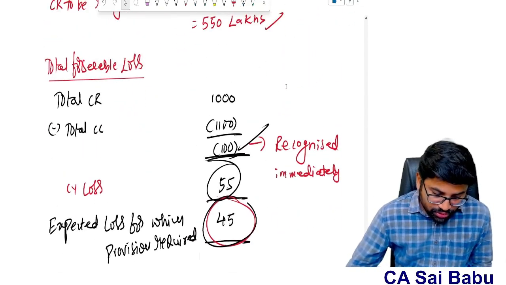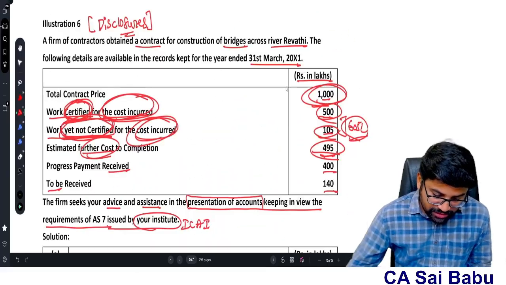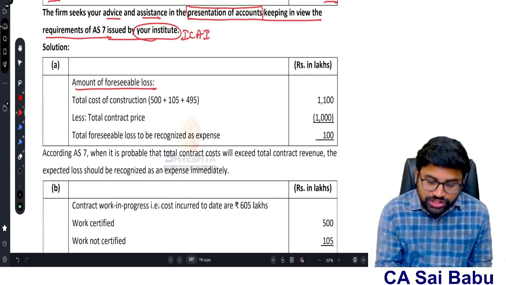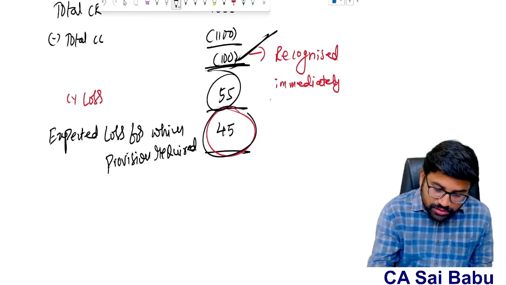Okay. So therefore, I got the foreseeable loss. I know the expected one. All the things I have arrived at, sir. Now see, first look at the solution. First they have arrived at the foreseeable loss. How much? 100. I also got 100. This has to be recognized.